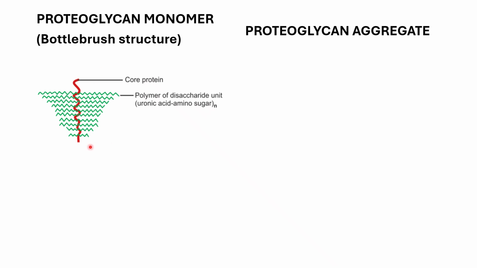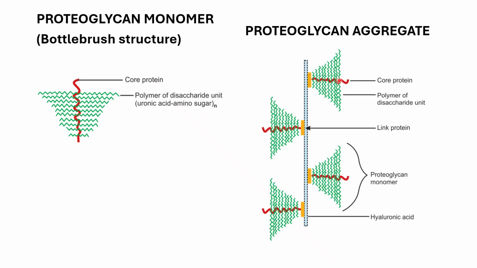If these proteoglycan monomers get aggregated, they will form a proteoglycan aggregate. How do they get aggregated? Proteoglycans can associate with a molecule of hyaluronic acid, depicted in blue color here, to form proteoglycan aggregates.